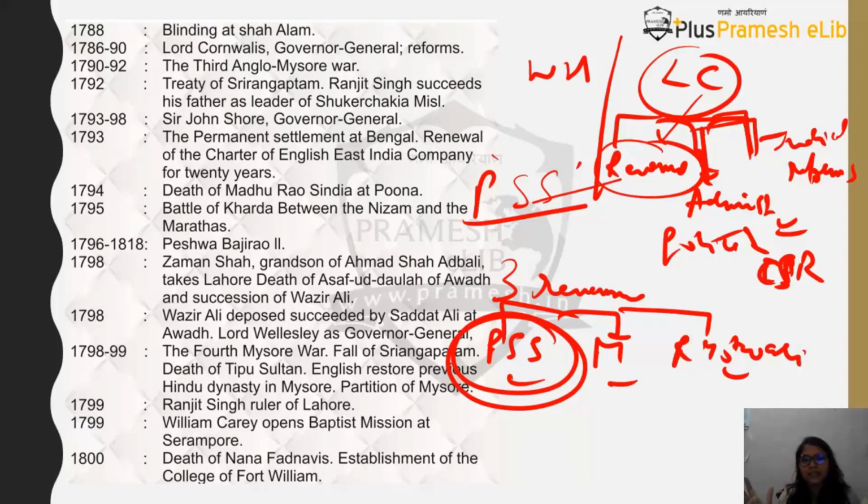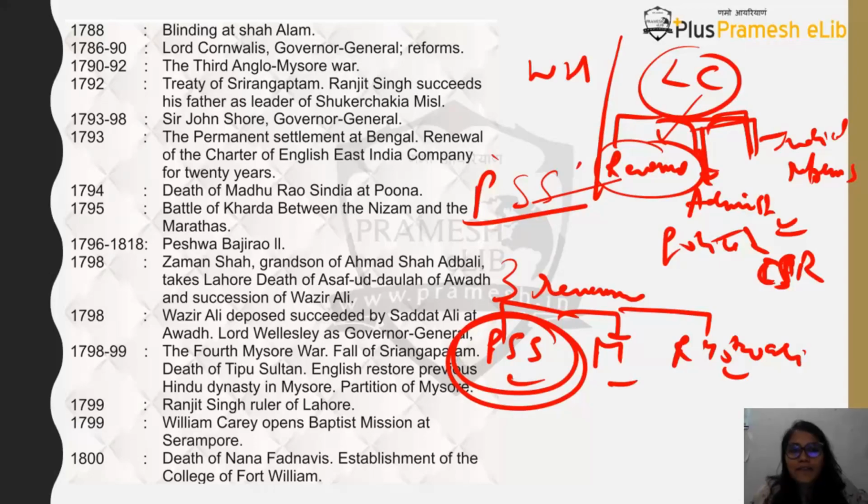There were 2 different adalats formed, and then there were adalats on personal laws also, and then criminal offences also. Okay, so judicial reforms are also taken. To get more information about it, you have to see the Tamil Nadu class 12th book course that has been launched on this particular platform, because more than this I cannot explain in this lecture, otherwise we'll go beyond the scope of this lecture.